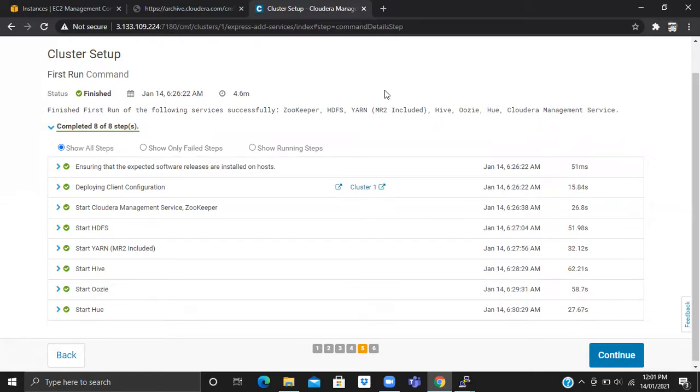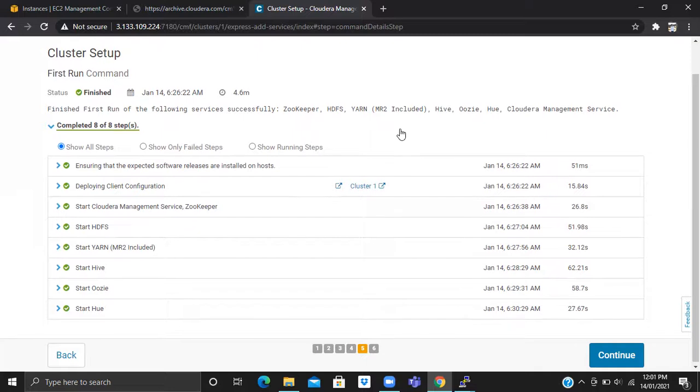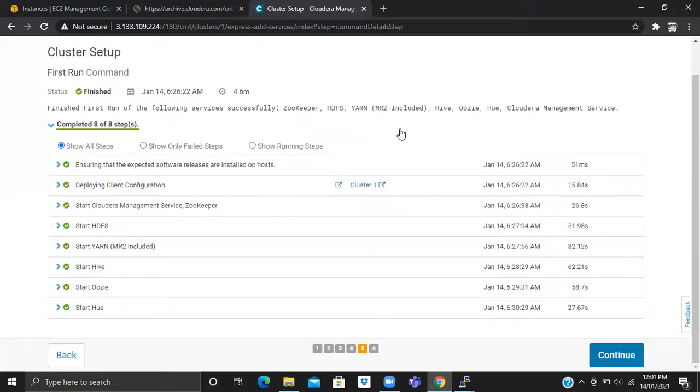You will get the option of custom database or embedded database. You need to select MySQL and just give the IP over there and the port number.